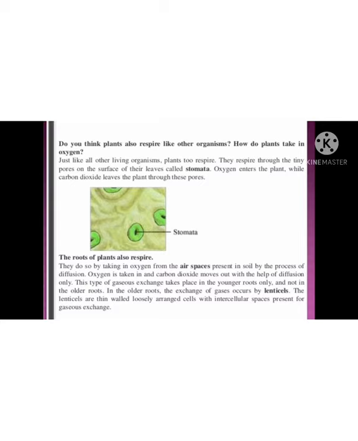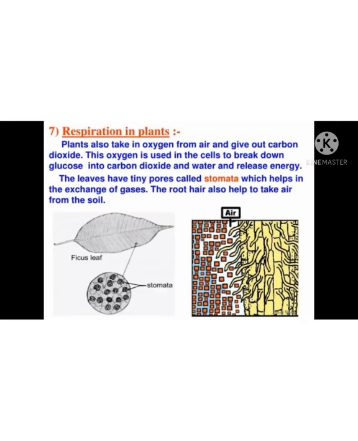This and all you will learn in your higher classes. Now you have to know they respire through the tiny pores on the surface of the leaves called stomata. So that's what is given clearly here. Plants also take in oxygen from air and give out carbon dioxide. This oxygen is used in the cells to break down glucose into carbon dioxide and water and release energy.